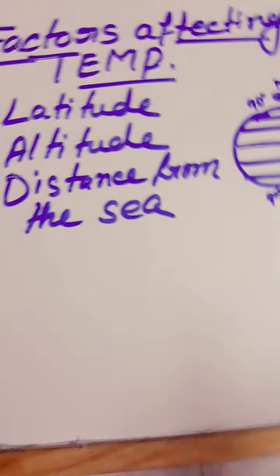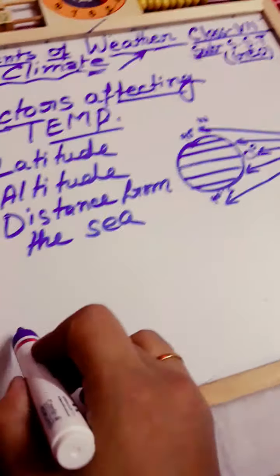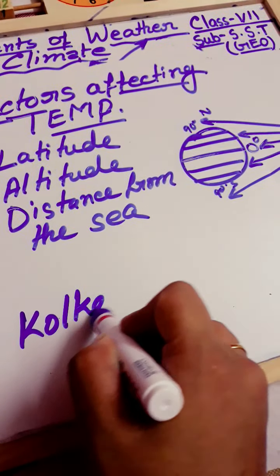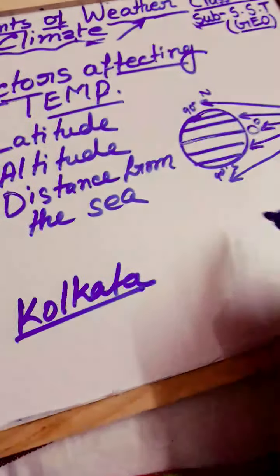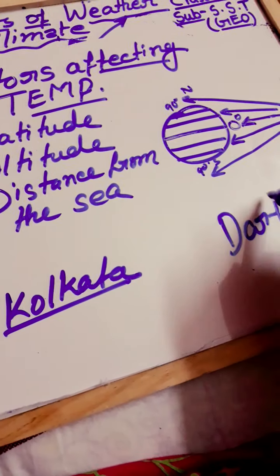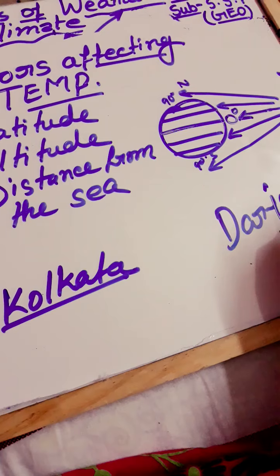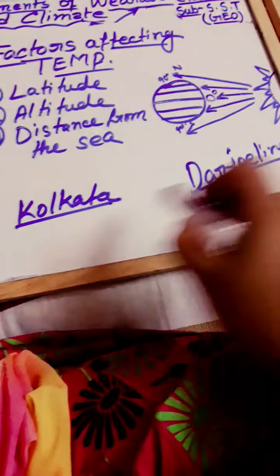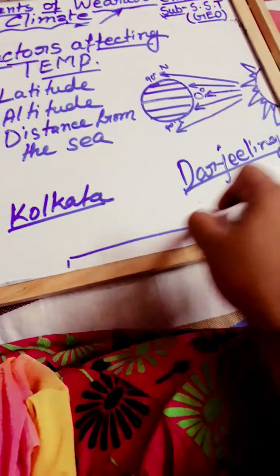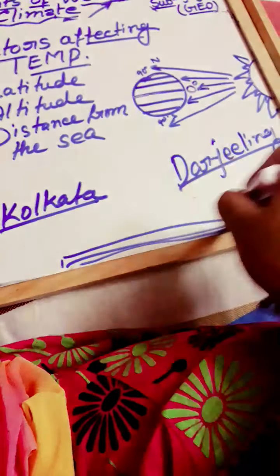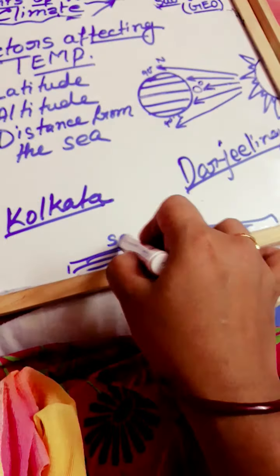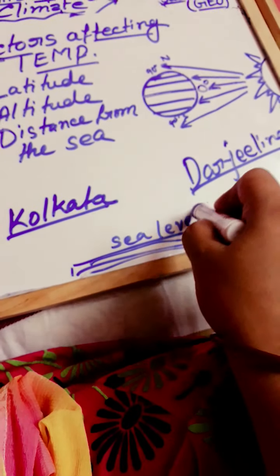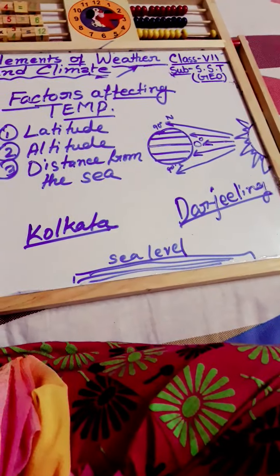Suppose this is Kolkata and this is Darjeeling. So this area, and suppose this is the sea level, or you can also say the base level.